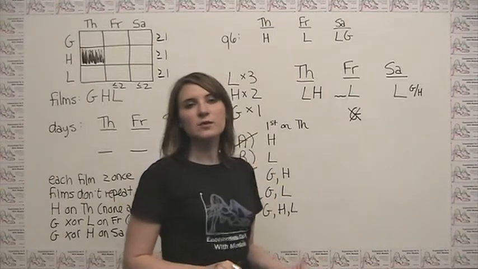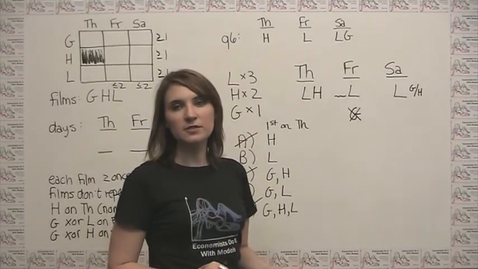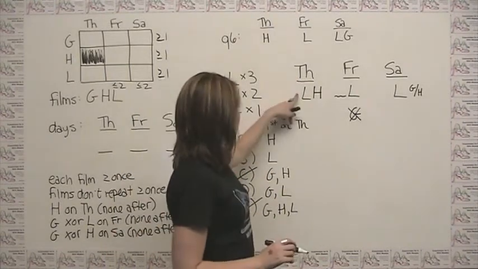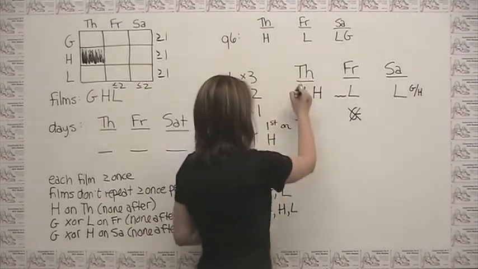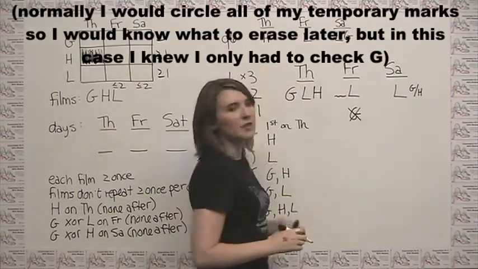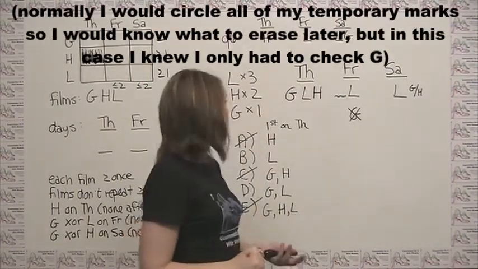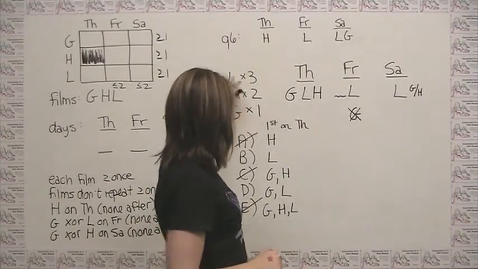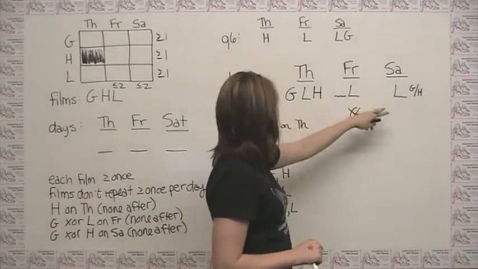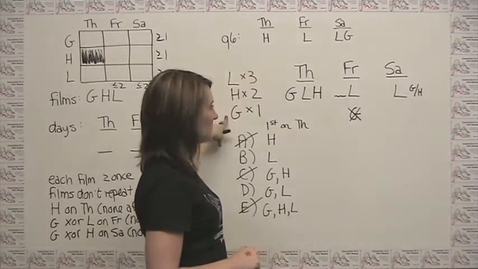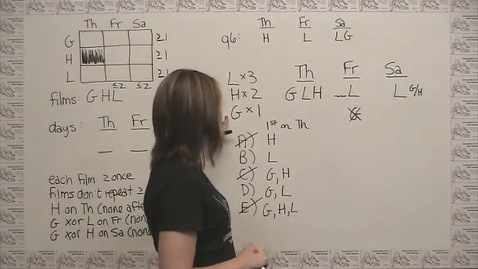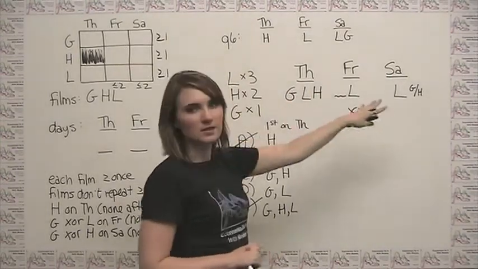If we're trying to see whether it's possible for G to be the first film shown on Thursday, well, that means that we have to place it here. And then think about where we can go from there. What I notice now is that we've accounted for the 3 L's, and we've accounted for the 1 G. So we can't place G's anywhere else in this diagram.